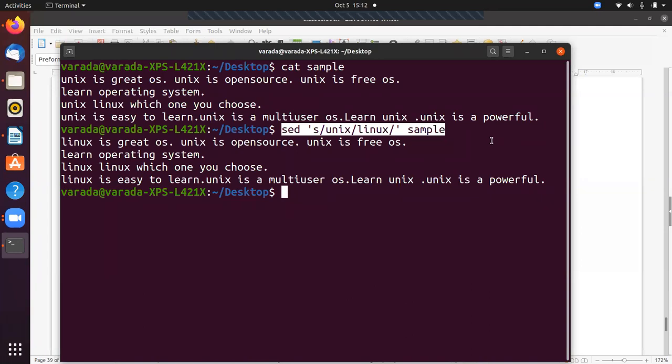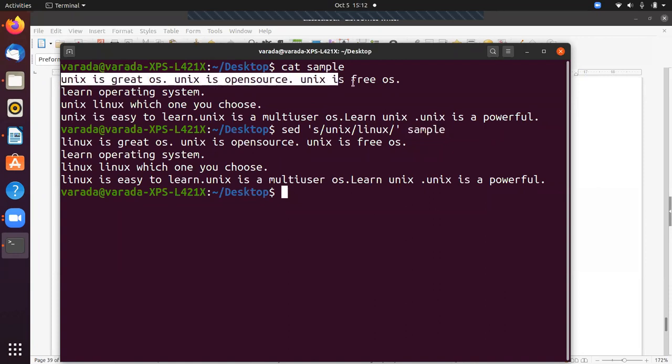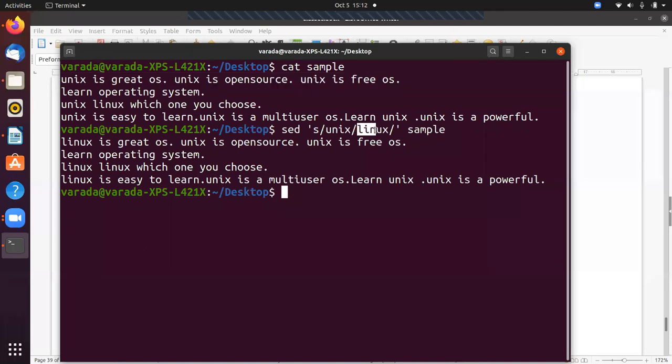So what is the sed command? The sed command takes some command and applies it on each line in the file. Each line is, for example, the first line: Unix is great OS, Unix is open source, Unix is free OS. Now in this, the first occurrence is the first word, Unix, so that Unix is substituted with Linux. That means by default, it replaces only once.